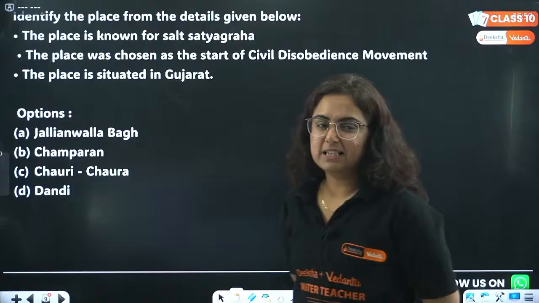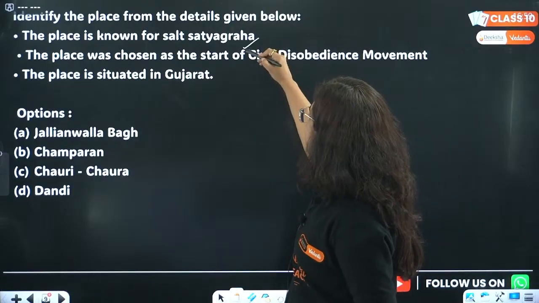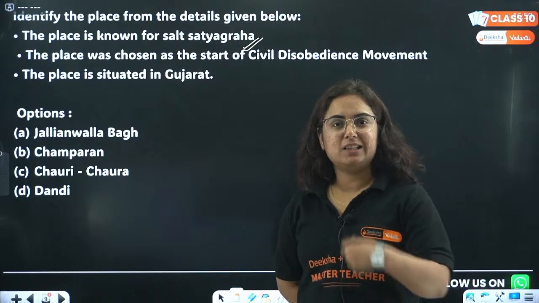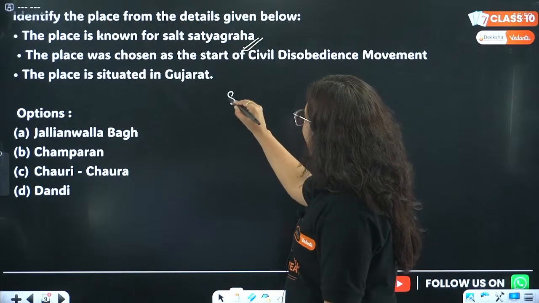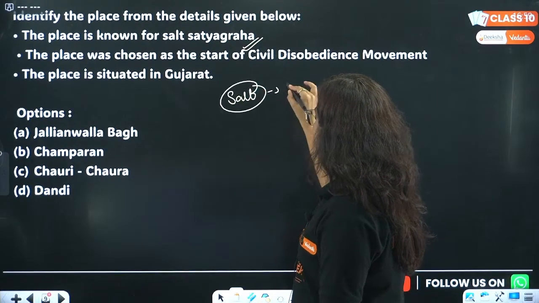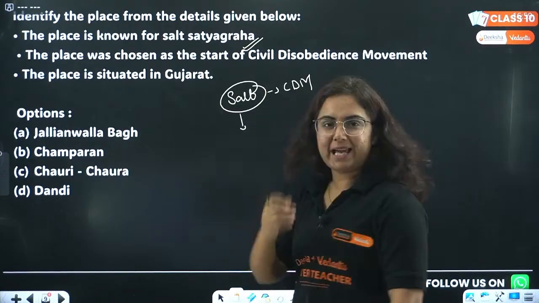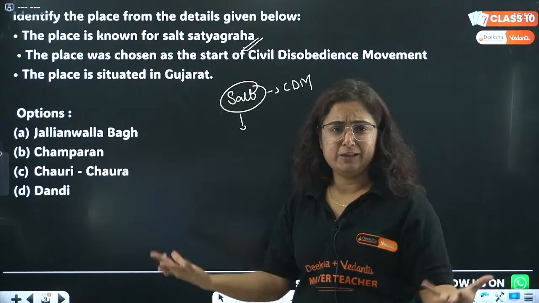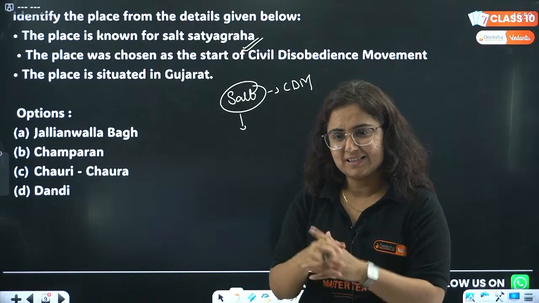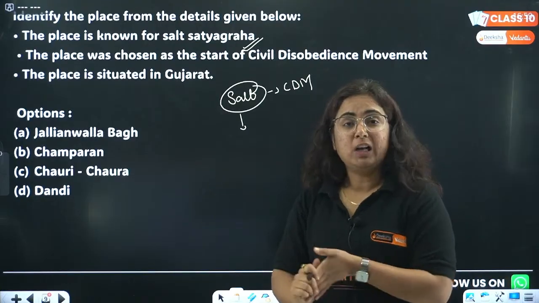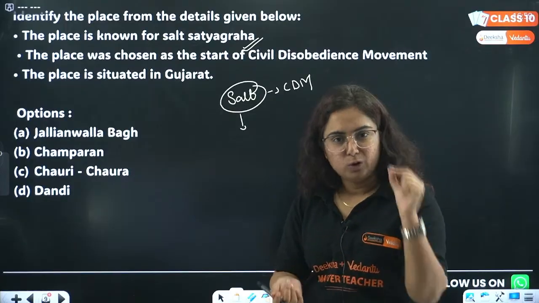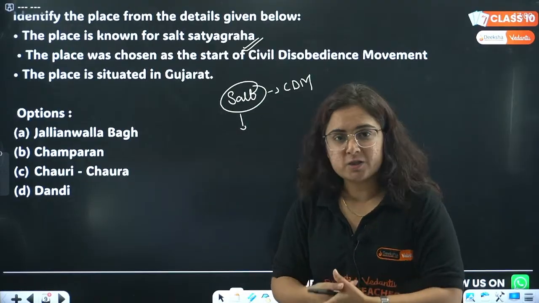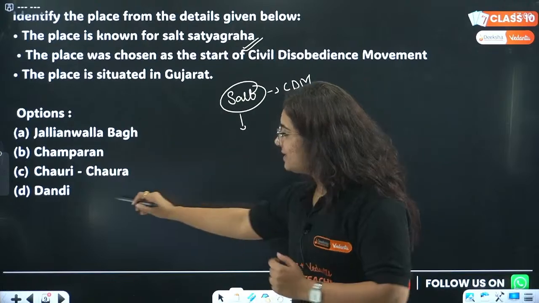So, let's talk about this. Yes, the place is known for salt satyagraha. So, what is salt satyagraha? The satyagraha started by Gandhiji basically to make salt. Why make salt? Because salt was made the symbol of resistance in CDM. Why? Because it was consumed by every individual, be they rich or poor, Hindu or Muslim or anyone, and hence salt was taken as a symbol of resistance. The law was that the monopoly to make salt after boiling ocean water was in the hands of the Britishers. So breaking this law was done at Dandi.